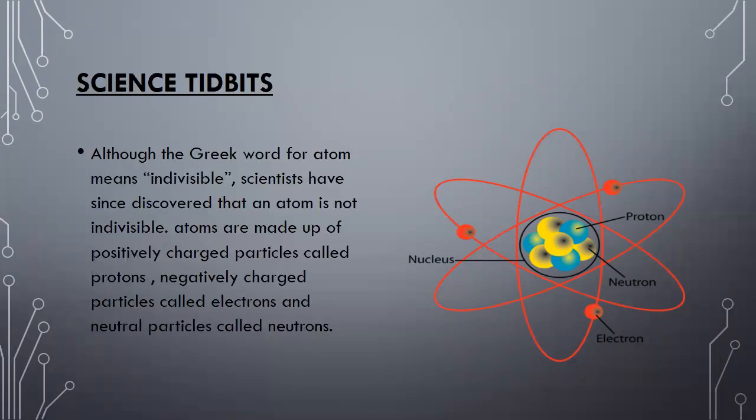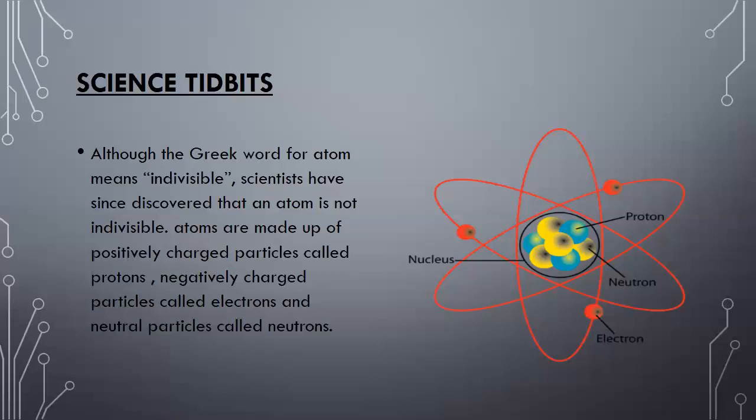Although the Greek word for atom means indivisible, scientists have since discovered that an atom is not indivisible, but divisible. And inside the atom, smaller particles than the atom exist. These particles are called subatomic particles.